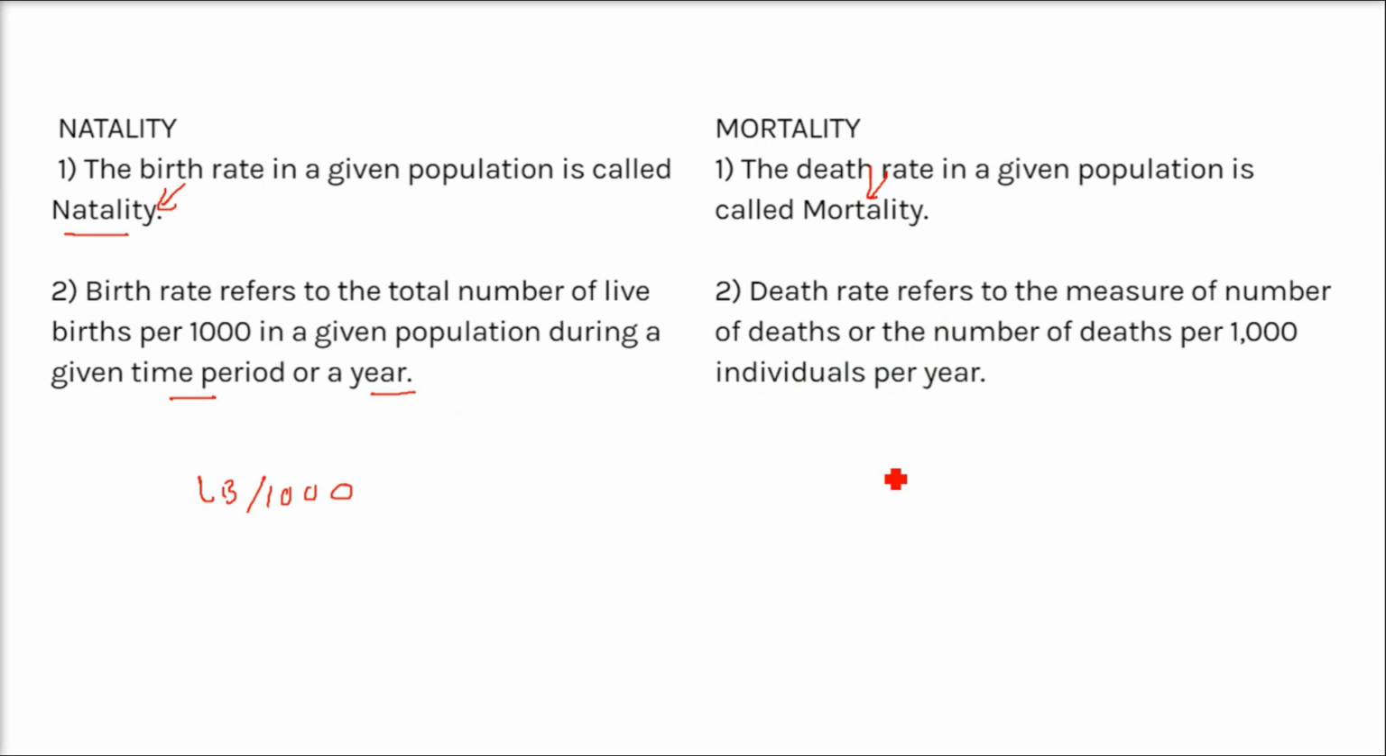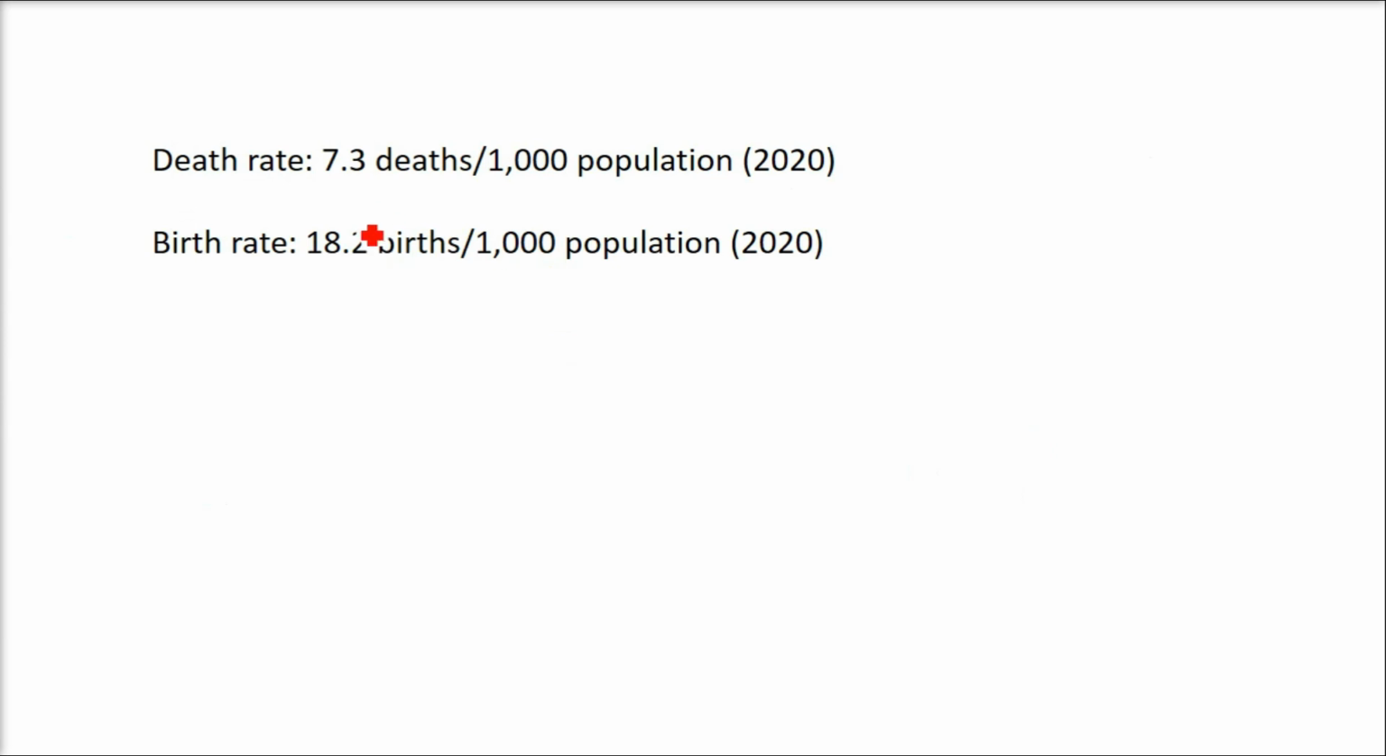While the death rate refers to the measure of the number of deaths per 1,000 individuals per year. If you talk about India, the death rate is 7.3 deaths per 1,000 in 2020. Again, the birth rate is 18.2 births per 1,000 population.